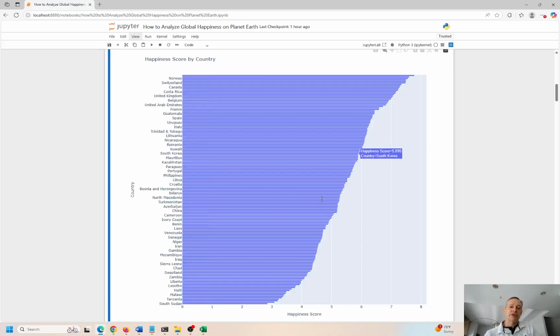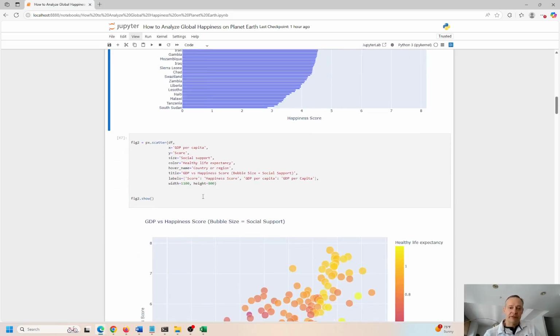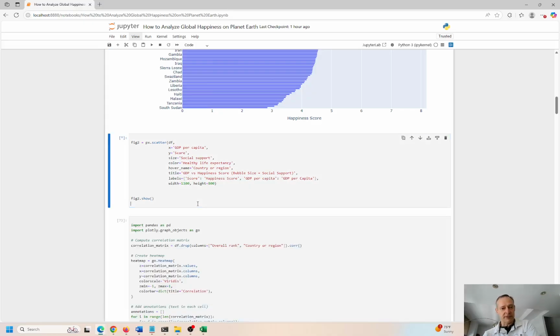Anyways, plotly charts are great because they're dynamic, they're interactive, and you can zoom in and zoom out and get all kinds of details about your data. So this is very interesting and very compelling, right? It shows us, relative to all the countries in the whole world, the happiness scores of each one. So let's continue on and see what else we can do with this type of analysis.